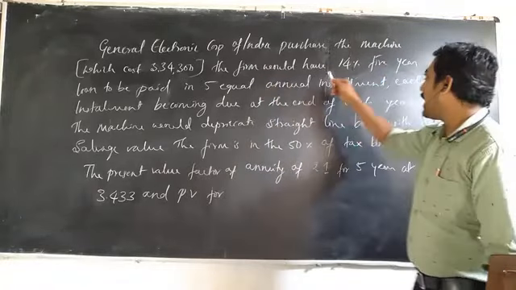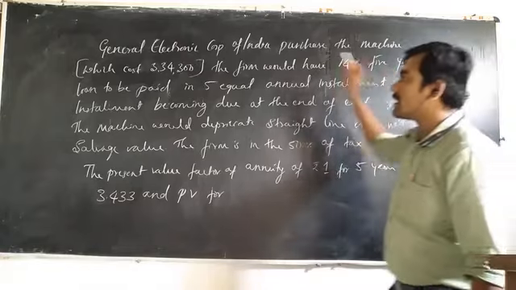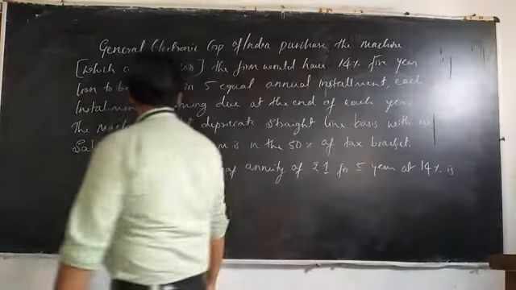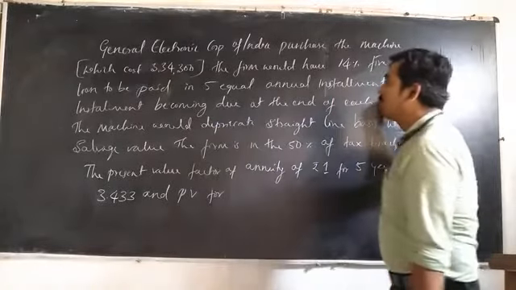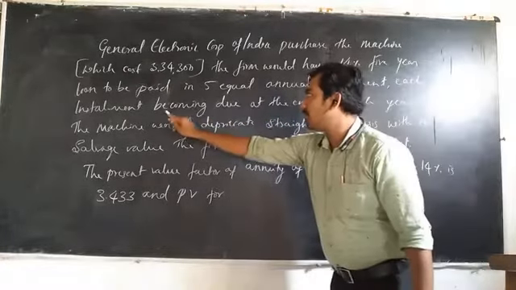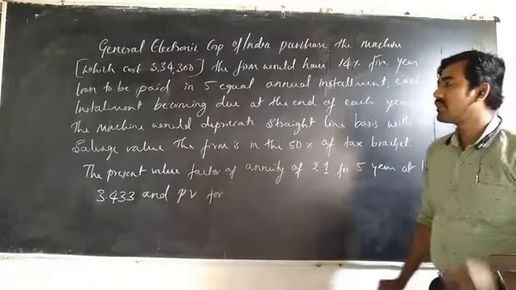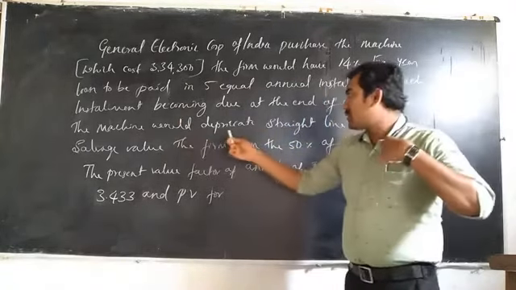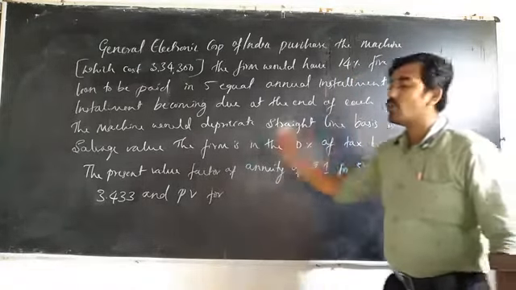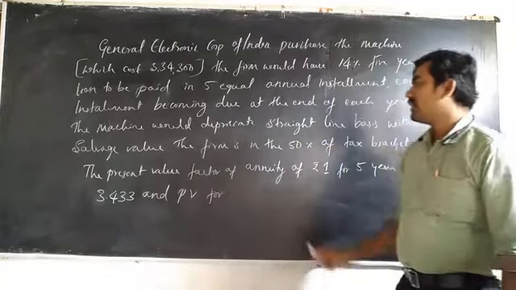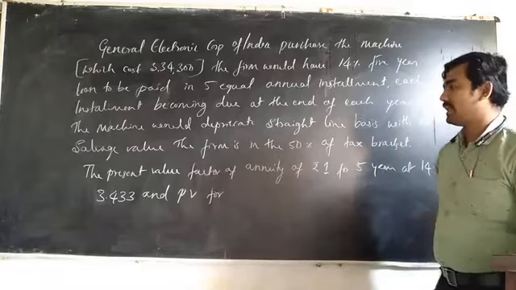The firm would have a 14% 5-year loan to be paid in 5 equal annual installments, each installment becoming due at the end of each year. The machine would depreciate on a straight line basis with no salvage value. The firm is in the 50% tax bracket.